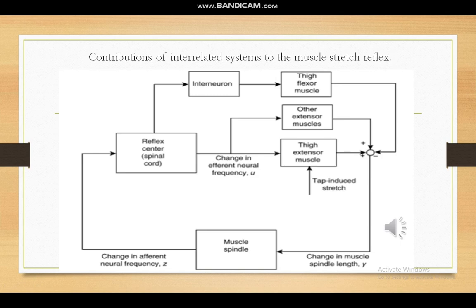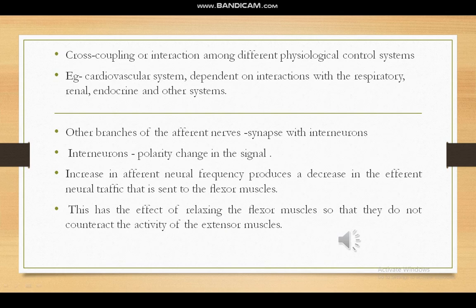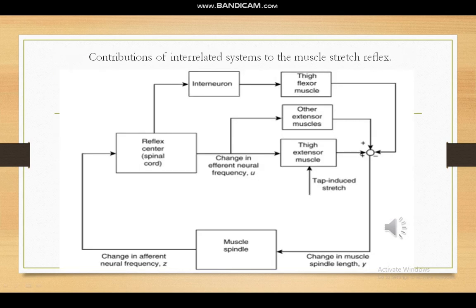Here we have a muscle spindle. This spindle will send the feedback signal to the spinal cord. The spinal cord will increase the afferent neural signal, and it is given back to the thigh muscles. The thigh muscle will subsequently produce the contraction, and this contraction will offset the initial stretch that was provided earlier. Now we'll see the interaction of other extensor muscles also.